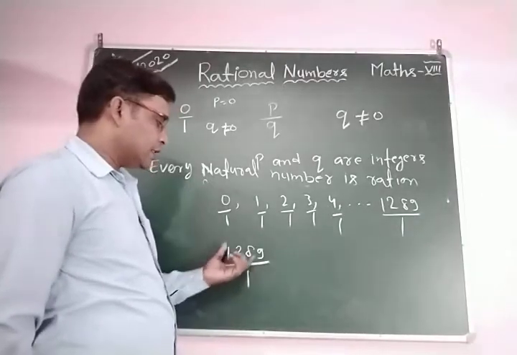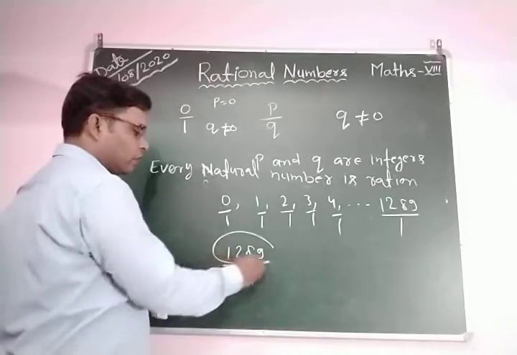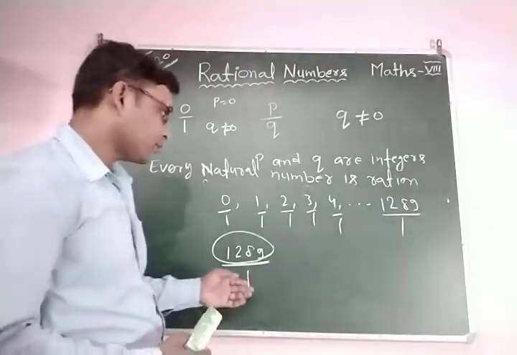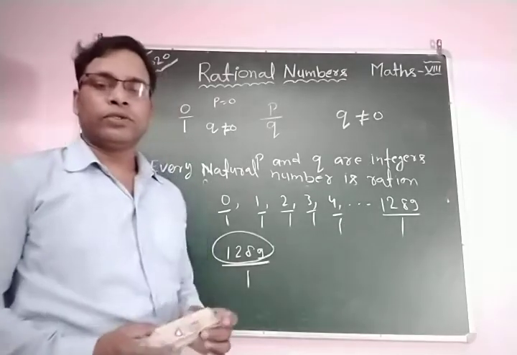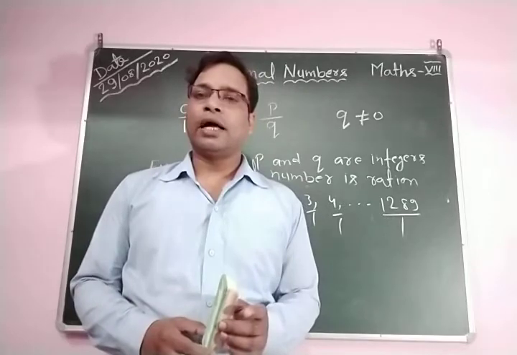This is the form of P by Q. Here P is equal to 1289, but Q is equal to 1.